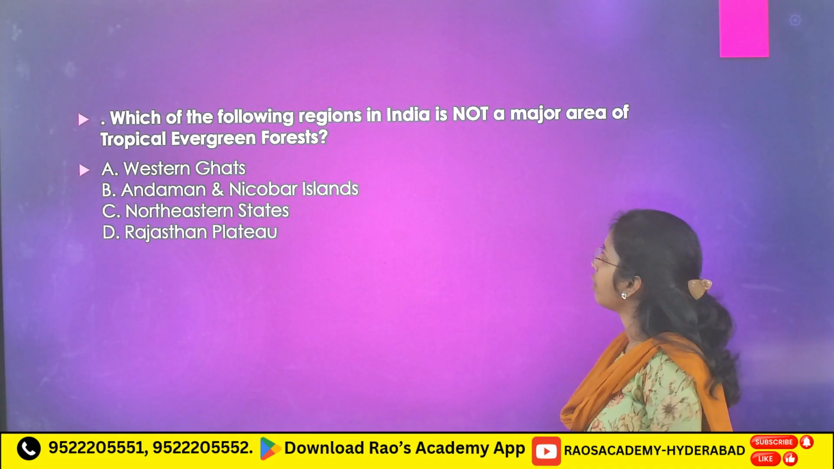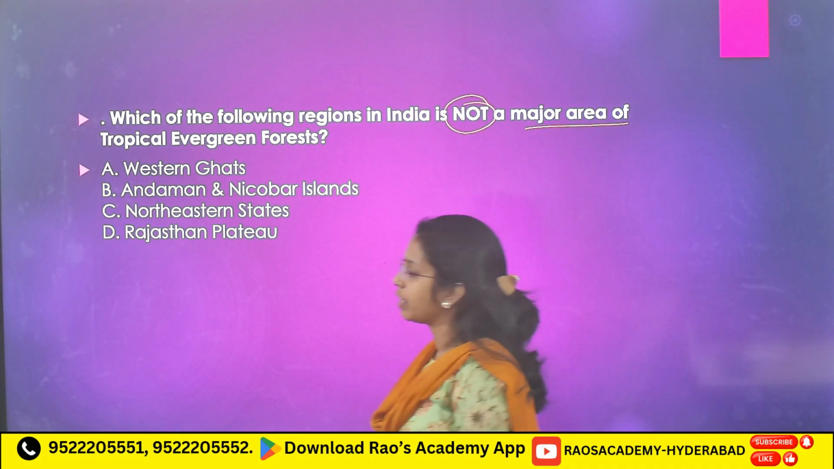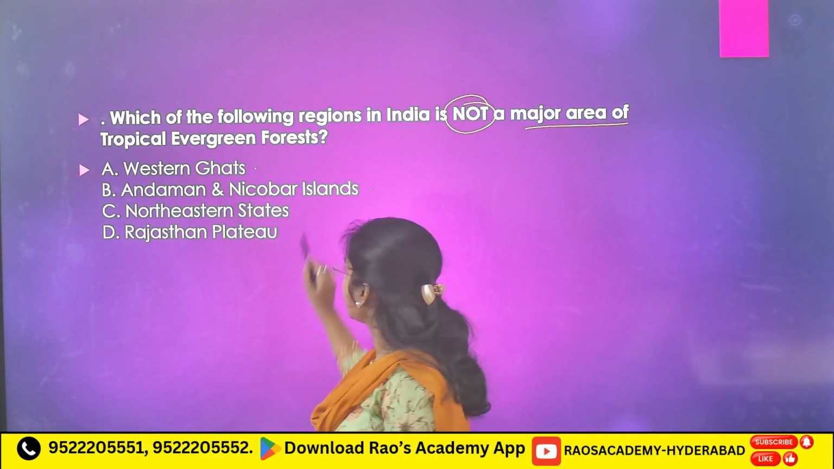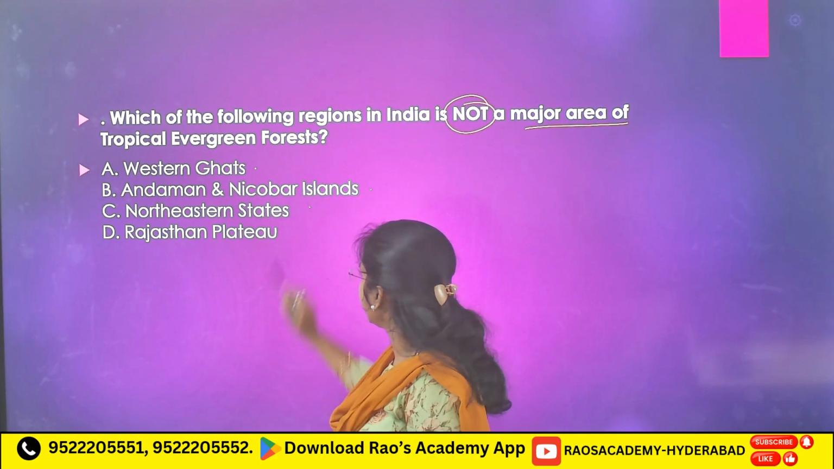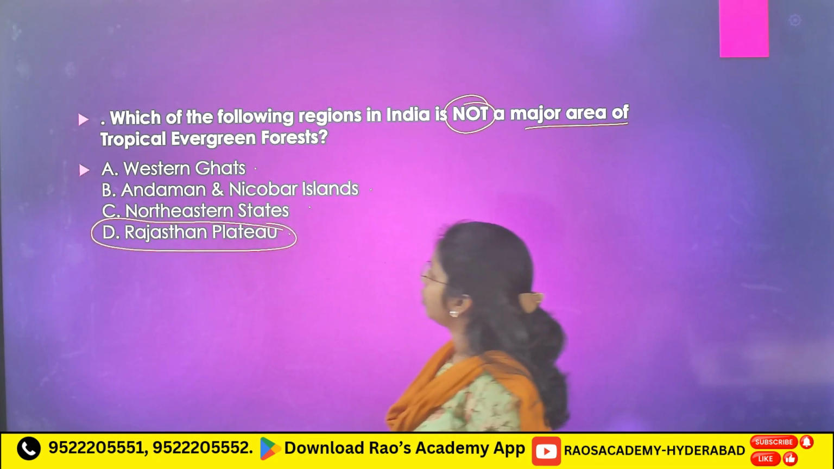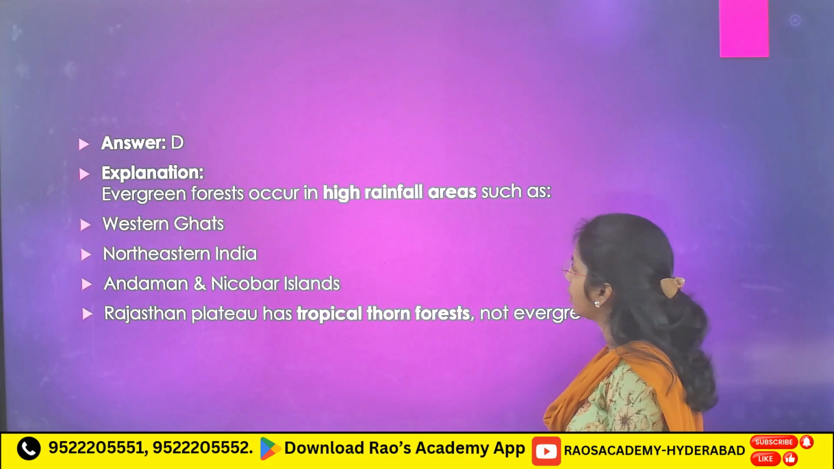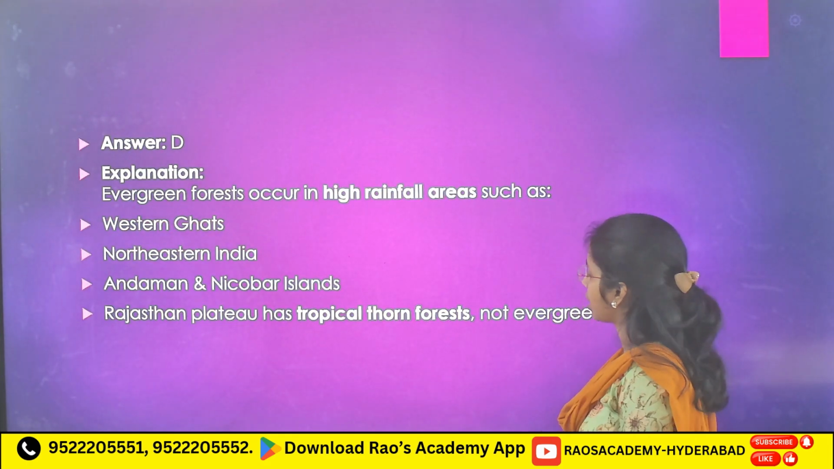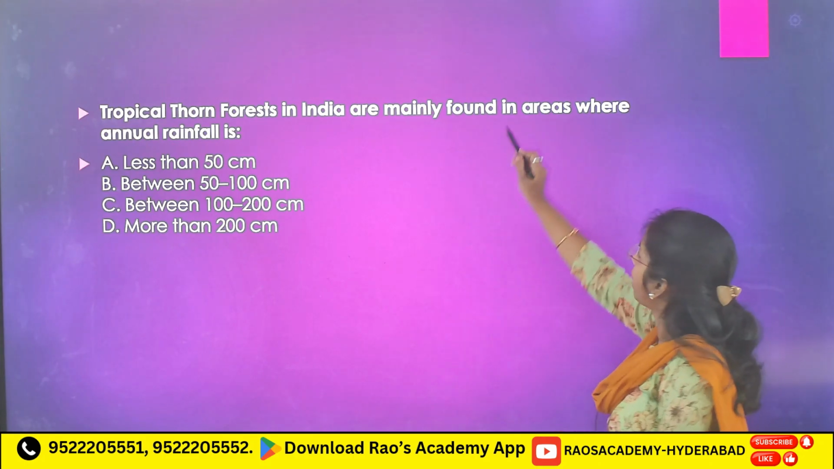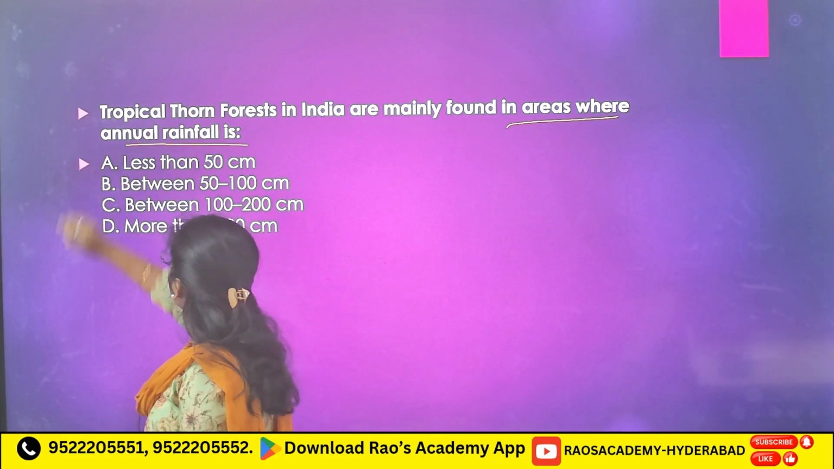Next, which of the following regions in India is not a major area of tropical evergreen forest? A. Western Ghats, B. Andaman and Nicobar Islands, C. Northeastern states, D. Rajasthan Plateau. Very easy, very simple. Rajasthan Plateau. They are asking about tropical evergreen forest. Yes, answer is D.